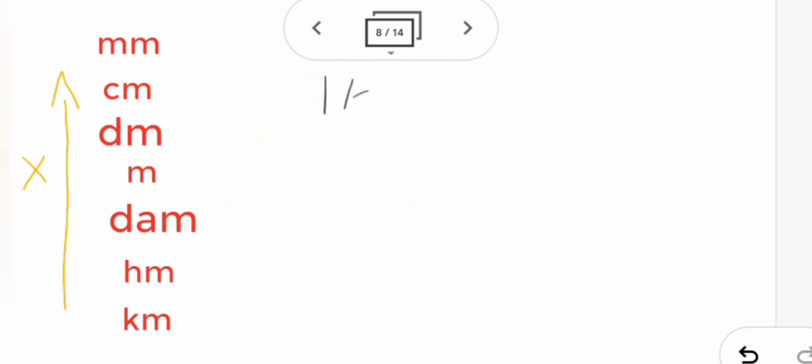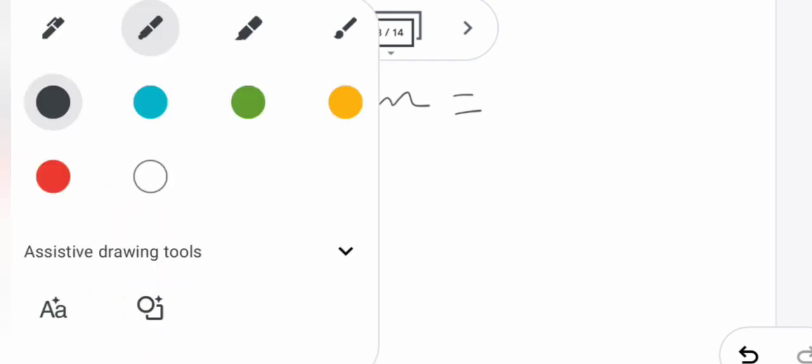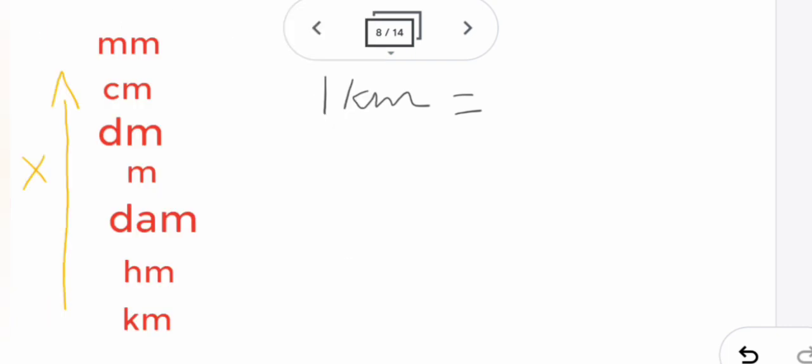How do we find this? From kilometer to meter, we have to go upward. How many steps? 1, 2, 3. We are going 3 steps upward. So you remember 3 zeros, and in front you put 1.